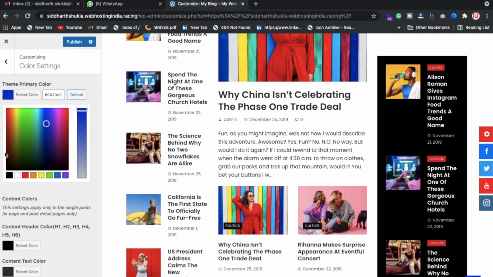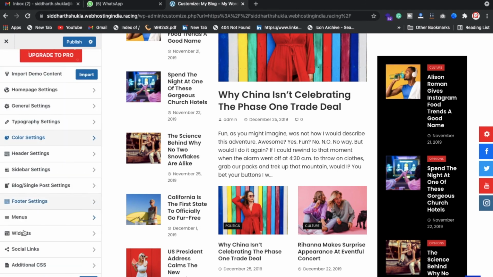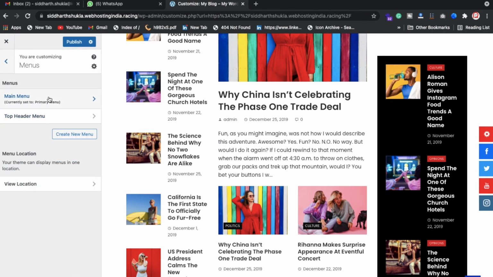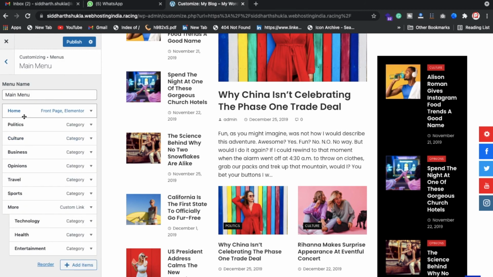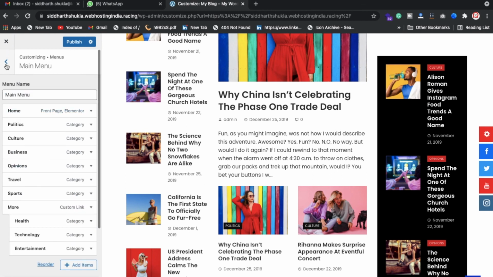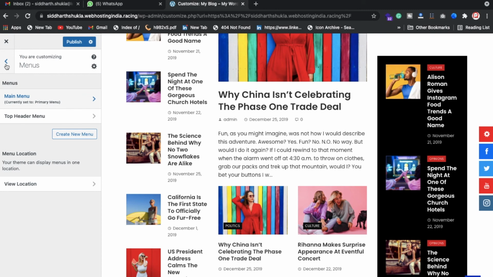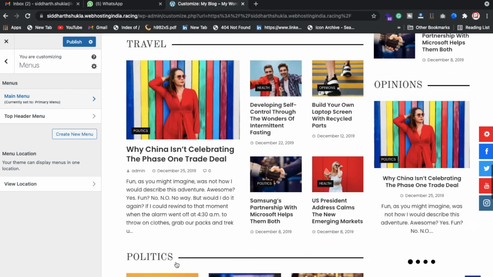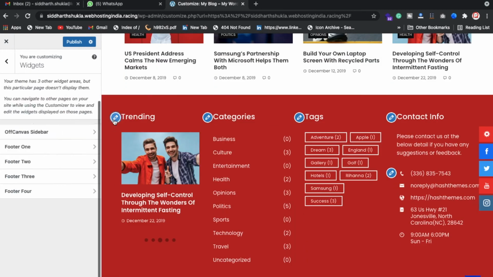Let me scroll down here, and we have the menu sections already. I showed you, look, we have the Elementor basically here, home, politics, culture. If you want to change inside the menu, you need to drag and drop something. So this way you can maintain the menu hierarchy. Suppose menu, I mean category, subcategory, these kinds of things you want to make hierarchical, you can easily manage in WordPress.